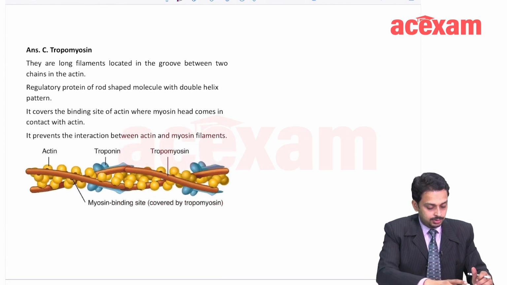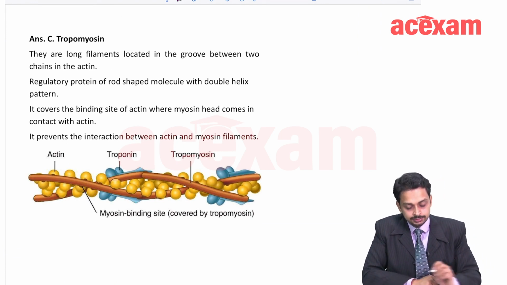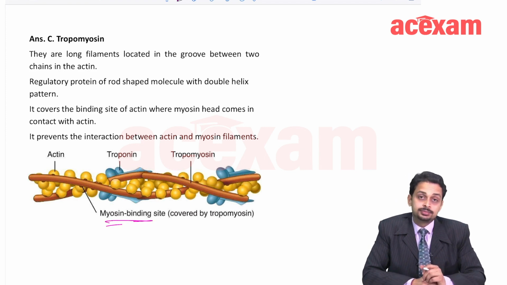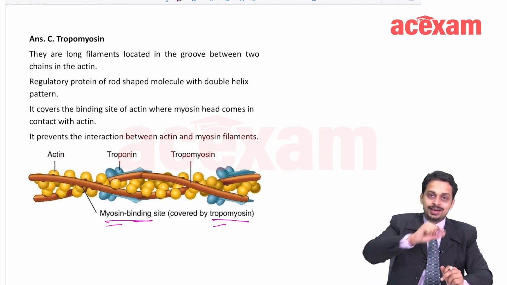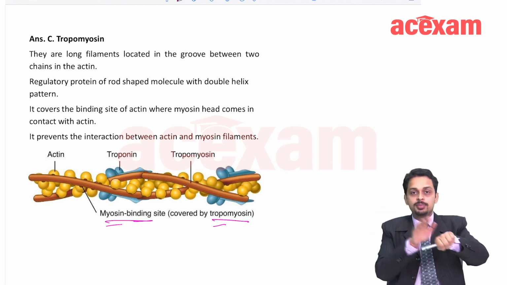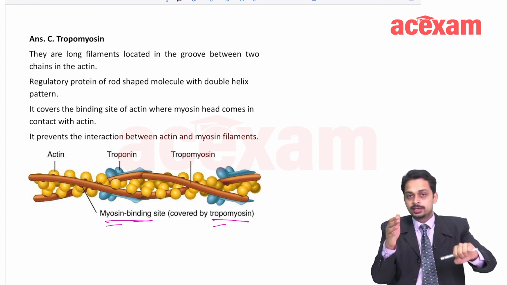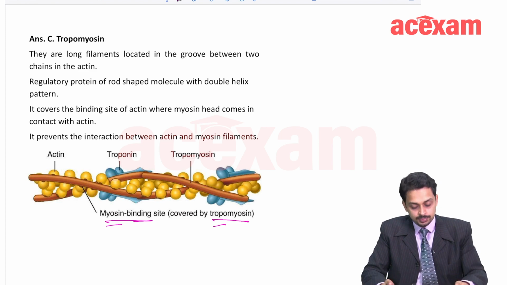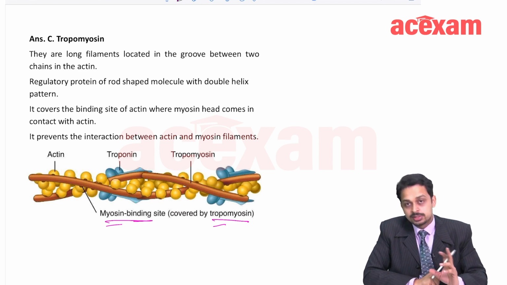Let us now see the other proteins here also. This is actin. This actin has a myosin binding site, which is covered by a strand-like protein known as tropomyosin. When the actin's active sites are covered by tropomyosin, they cannot bind. When they are uncovered, actin can bind with the myosin, right? And the muscle contraction will happen.